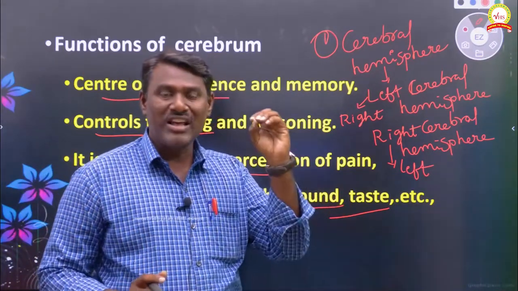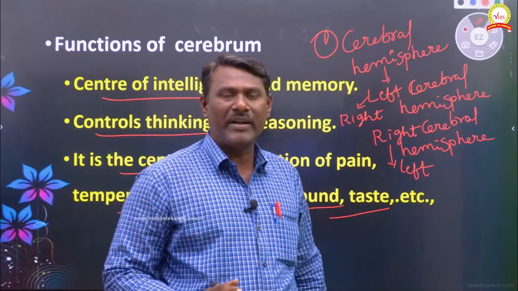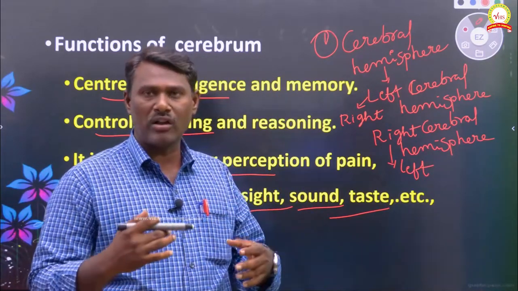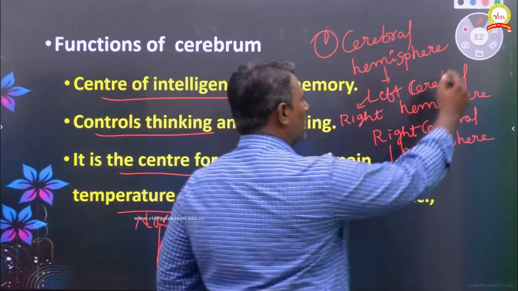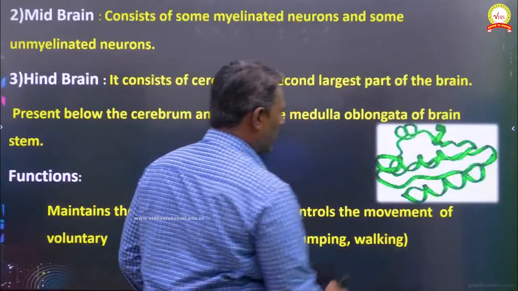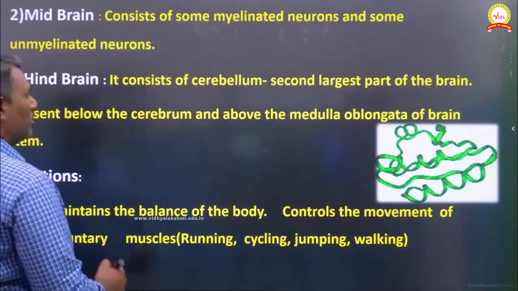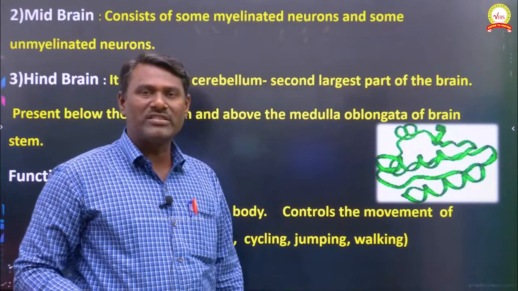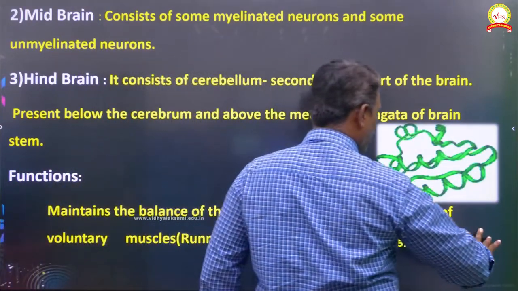So the cerebrum is the most complicated organ, and it is the widest. It is a very important organ of the brain. This is about the cerebrum. Now we have completed the forebrain, and next we are going to see about the midbrain.